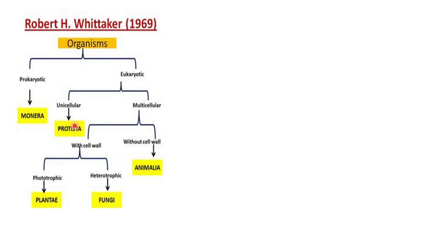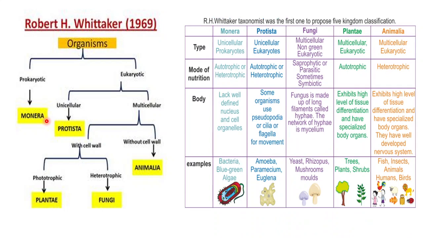Eukaryotic unicellular, Protista; prokaryotic ones all will be under Monera. Now here, the criteria which R.H. Whittaker used to classify the organisms into the five kingdoms were mainly nutrition and body structure. Nutrition and body structure; cellular structures were also taken.